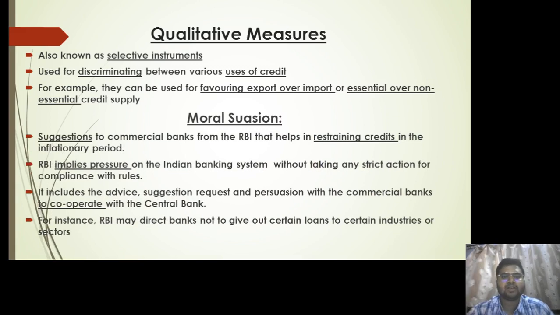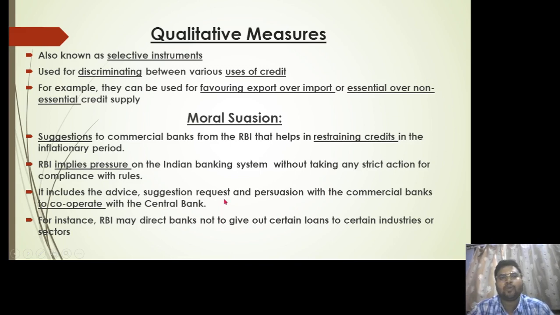Now the first measure under qualitative measures is moral suasion. So what is moral suasion? It is basically suggestions from the RBI to the commercial banks that help in restraining credit in the inflationary period. RBI applies pressure on the Indian banking system without taking any strict action for compliance with the rules. For instance, RBI may direct banks not to give out certain loans to certain industries or certain sectors.